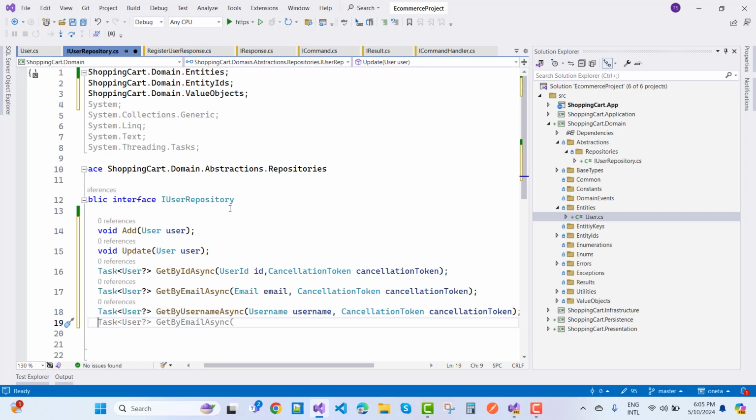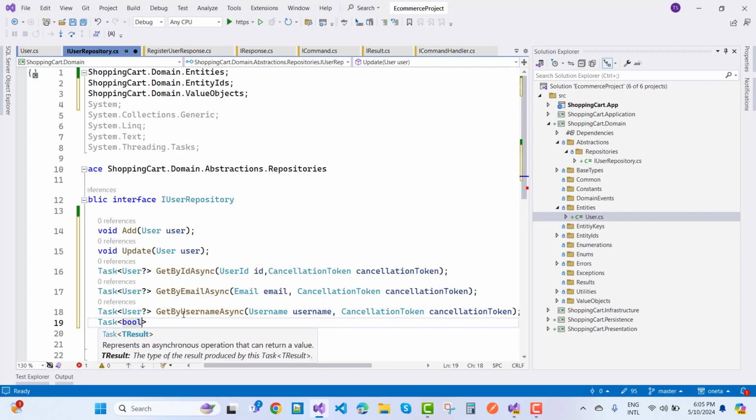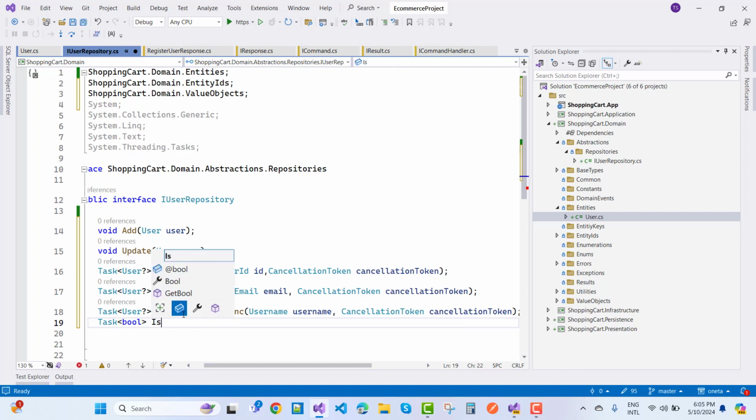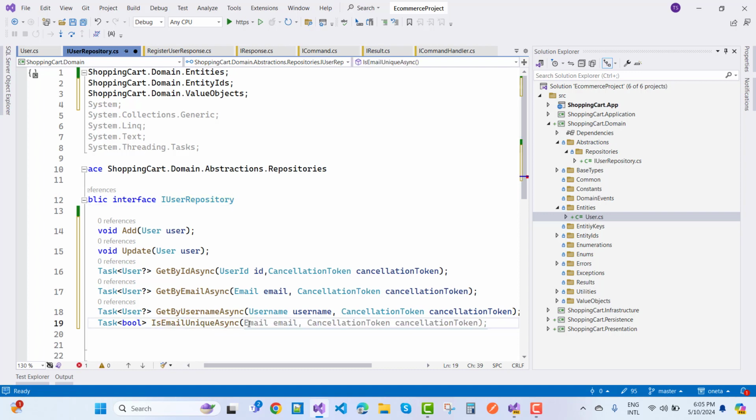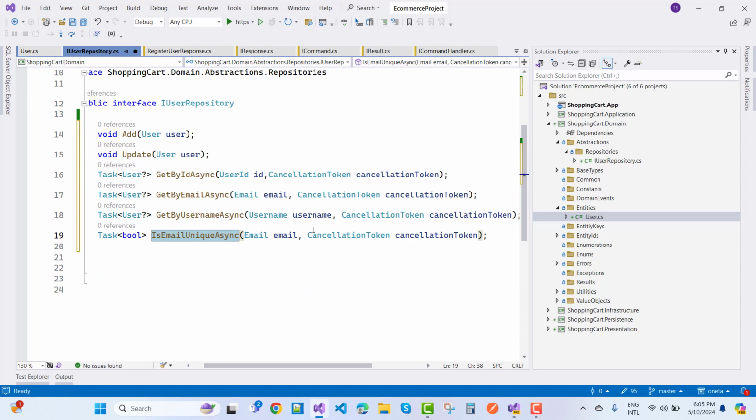Next one, to check it, I want to check whether the email is a unique email. Okay, so Task of boolean, it will return boolean type, IsEmailUniqueAsync here. I want to pass it the email and cancellation token, this one. So check whether the current email given by the user is a unique email or not.